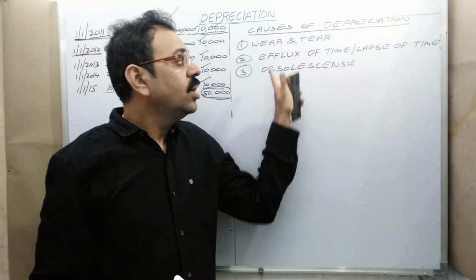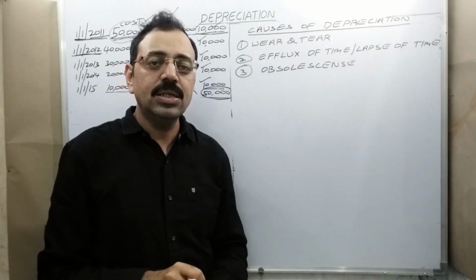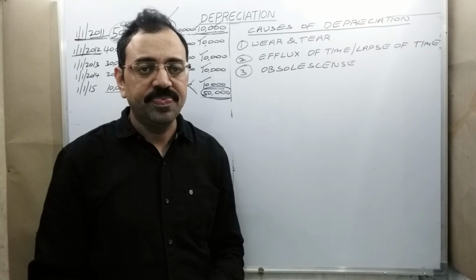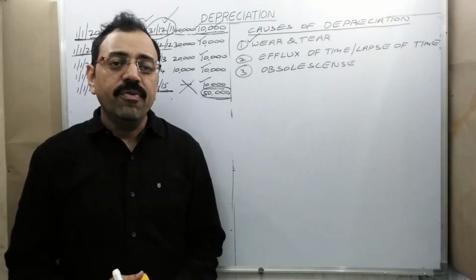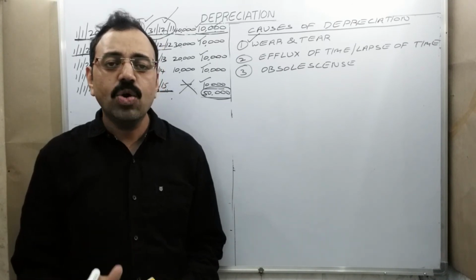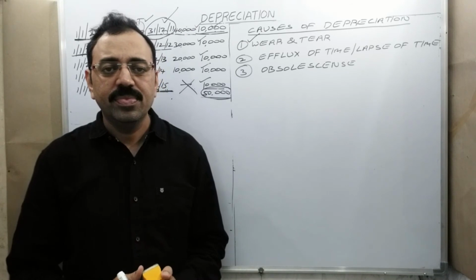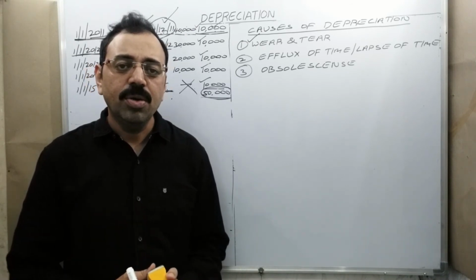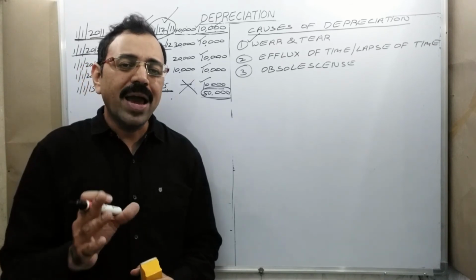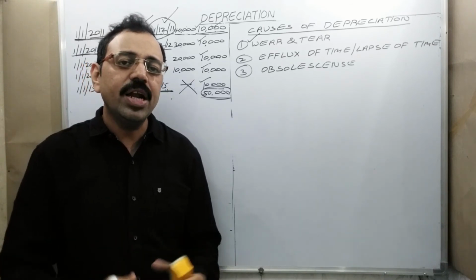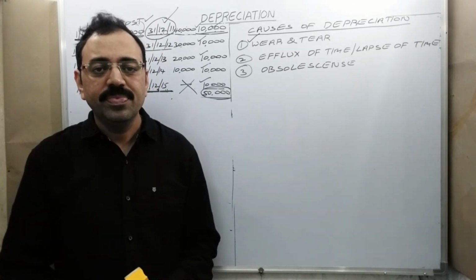Next topic is causes of depreciation. What are the reasons of depreciation? First reason is wear and tear. When we use any fixed asset constantly, then because of continuous friction, because of rust, because of chemical reaction, or because of minor accidents which are inevitable, the asset value may get reduced.